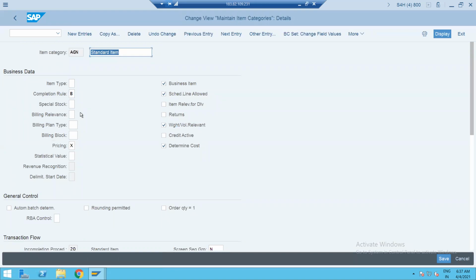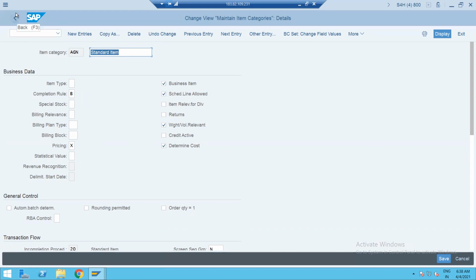From quotation directly you cannot do the billing, that's why you don't have billing relevance. Again, your quotation is relevant for pricing. Customer should know what price you are giving when you give the quotation. Credit is not active because it's not an order to control credit management, and it won't be relevant for returns. Some controls like that will be there.